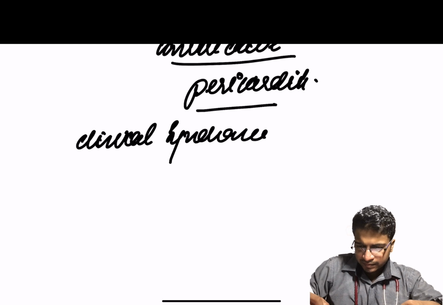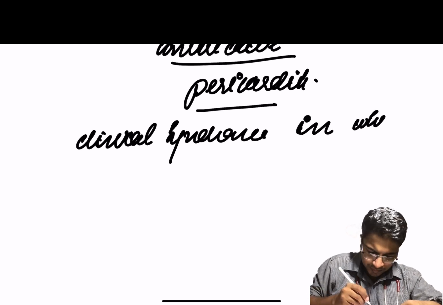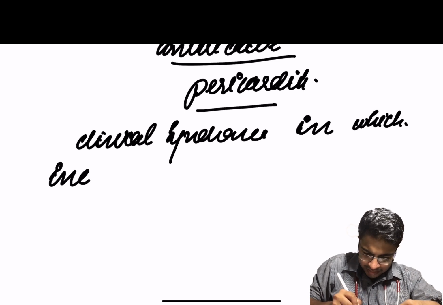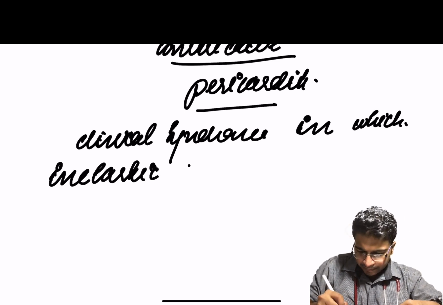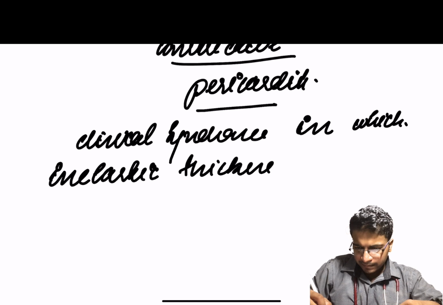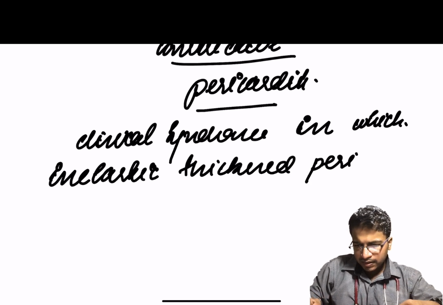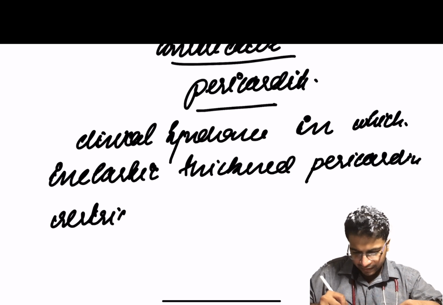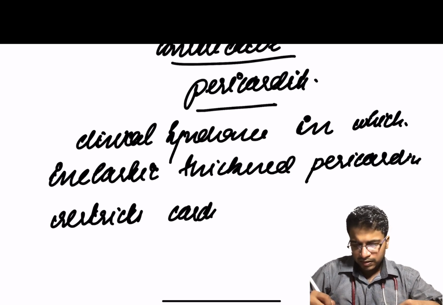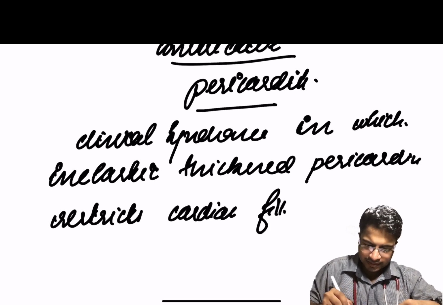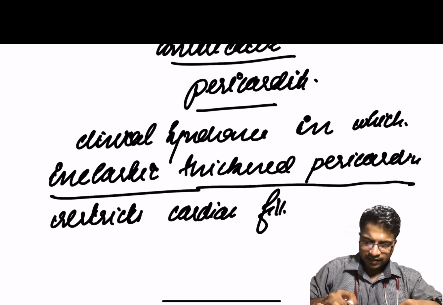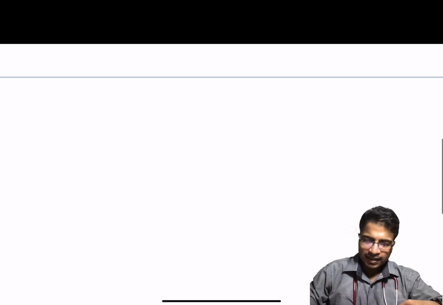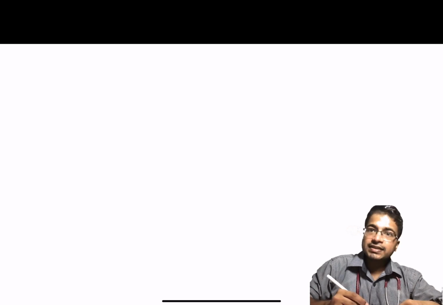in which inelastic, thickened pericardium restricts cardiac filling. So, inelastic, thickened pericardium restricts cardiac filling. Basically, it's nothing but the heart is beating inside a cage.